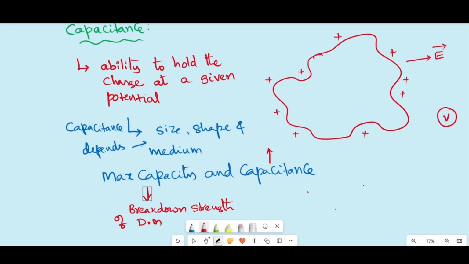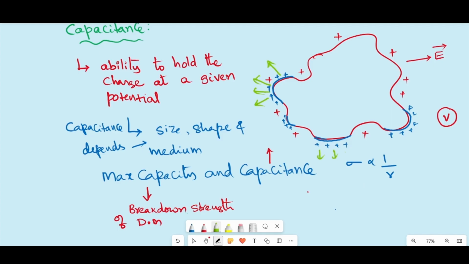What is happening here, just observe. This part has some radius of curvature, and some charge is stored on it. This part has a lower radius of curvature, so there are different radii of curvature. The surface charge density is inversely proportional to the radius of curvature of a given region. If you take a uniform body, the radius of curvature is the same everywhere, so the body will have equal charge density. In this region, the electric field intensity will be more